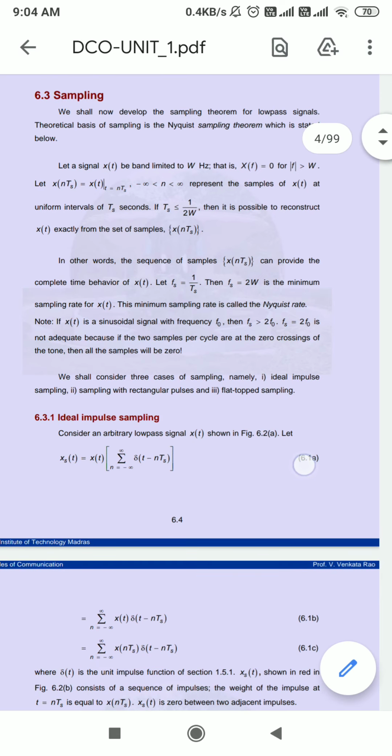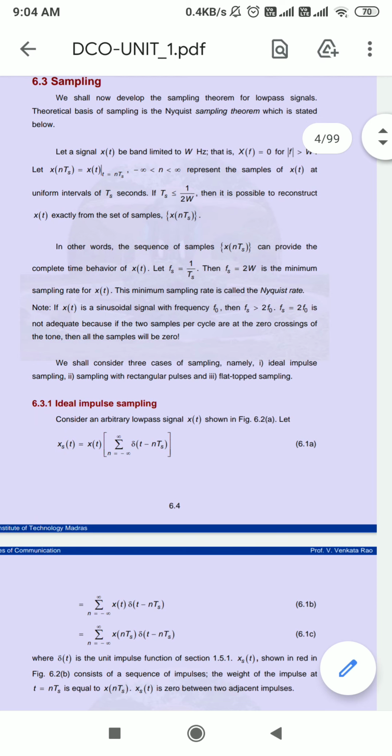So here you can see, if we have the signal x of t, it is band limited to W hertz. It is nothing but its frequency. There are two types of limited signal, band limited and time limited. So what do we mean by band limited?